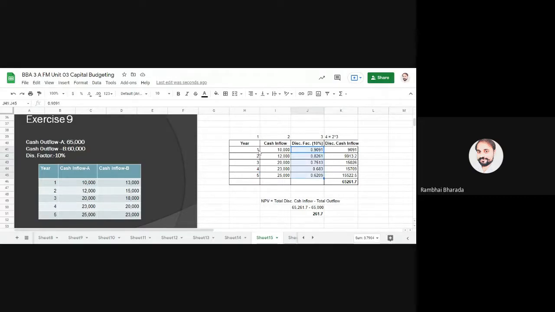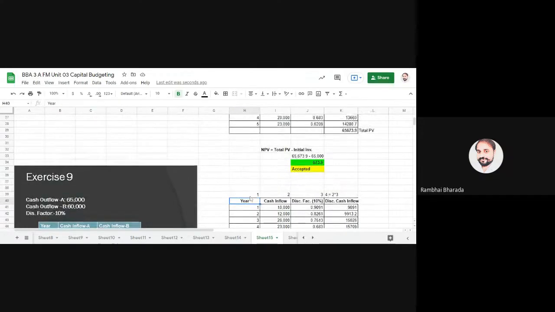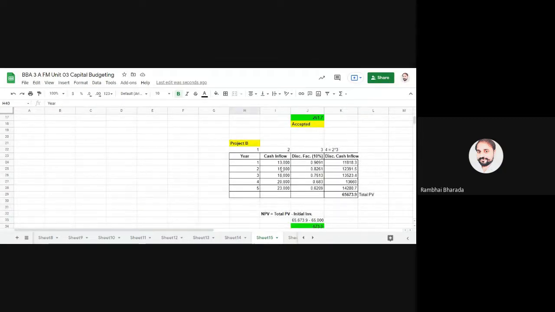Now multiply the discounting factor with the cash inflow. You will get the discounted cash inflow. Then just do the sum total of column number 4. You will get the total discounted cash inflow. Total discounted cash inflow minus cash outflow gives you the NPV. And if the NPV is more than 0, then it is accepted. If it is less than 0, it is rejected. Are we clear? These methods remain the same for all practical questions. Here we have two projects, so first we did the calculation for A, then a similar calculation for B.